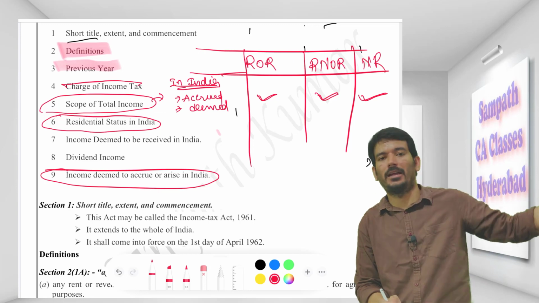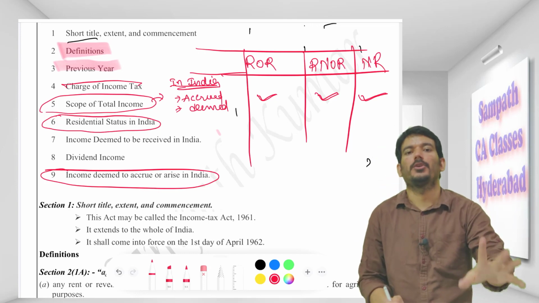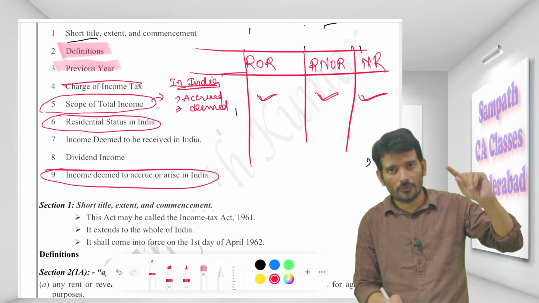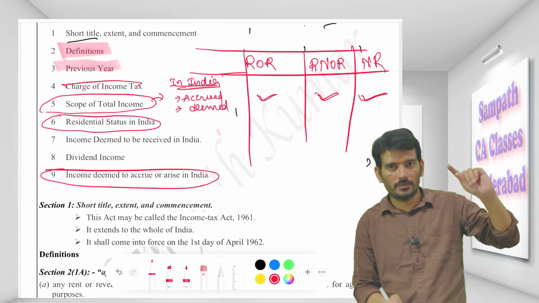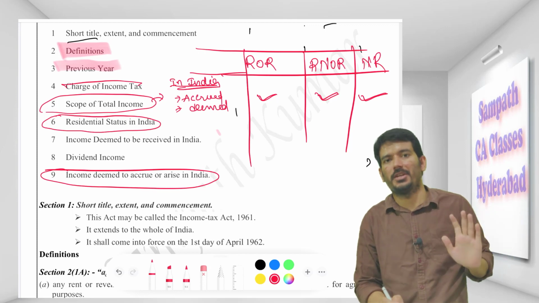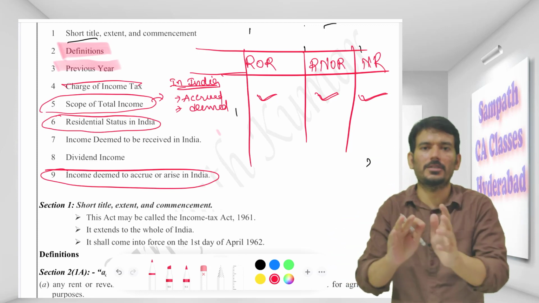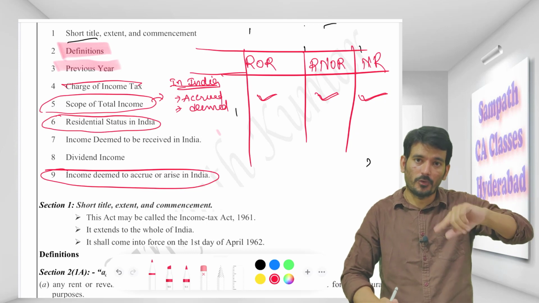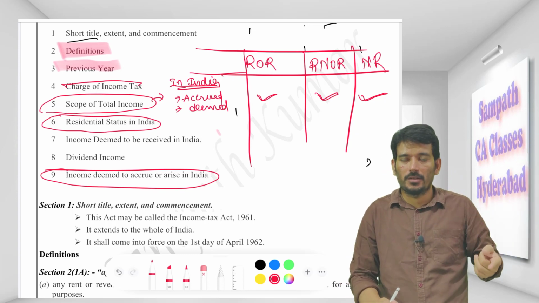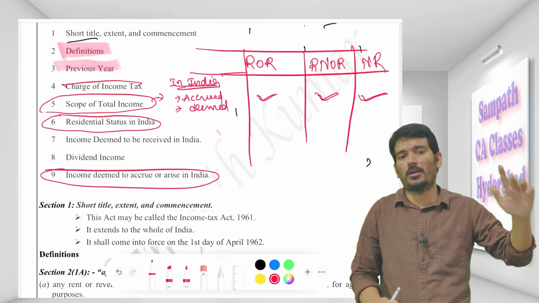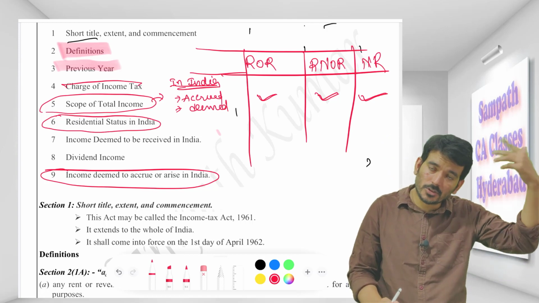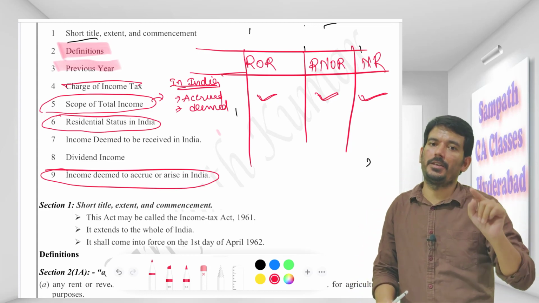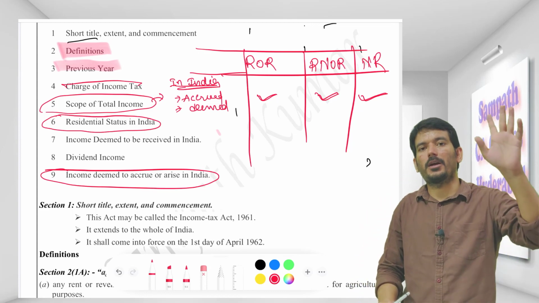Irrespective of anything else, the moment it is accrued in India, you have to pay tax in India. Or maybe there is a foreign company and they have an employee who is coming into India just to do some work here for some 10 days. The company for which he is working is a non-resident, and the amount he is receiving is in US dollars. Maybe the client is also a US person, but still the work is being done in India. So that is called deemed to be accrued in India.